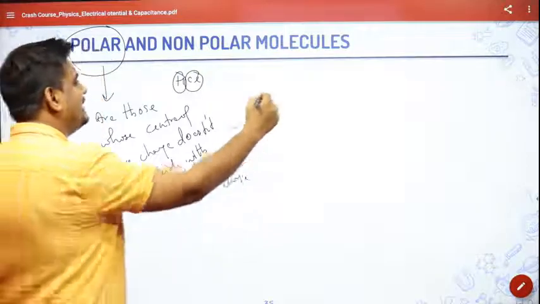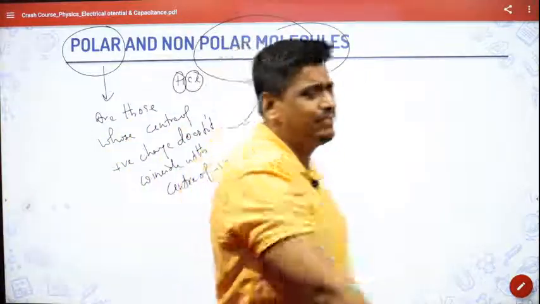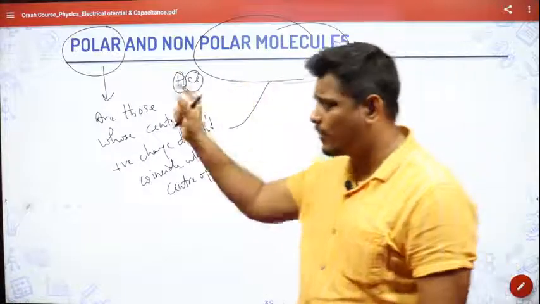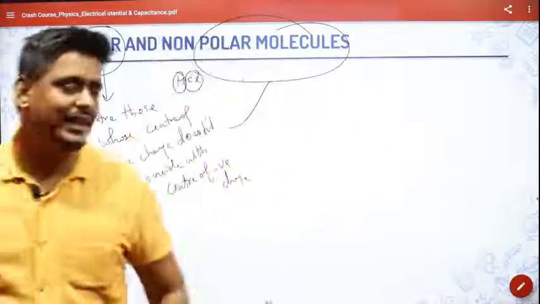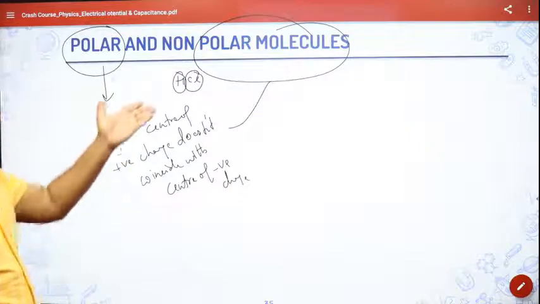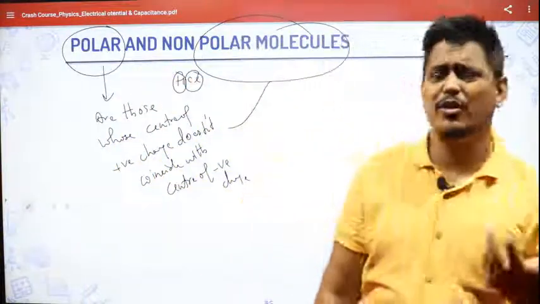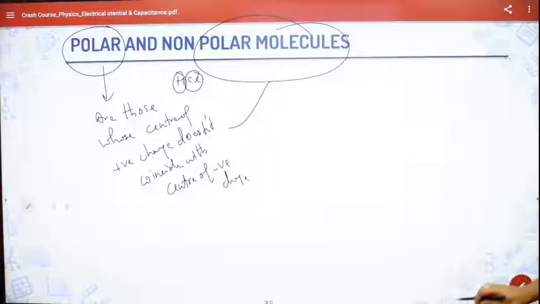If the centers are not coinciding, they will be called polar molecules. If they are coinciding, they will be called non-polar molecules. Some examples I told: HCl, HNO3. These are examples of polar molecules, and non-polar molecules can be nitrogen and all these things.